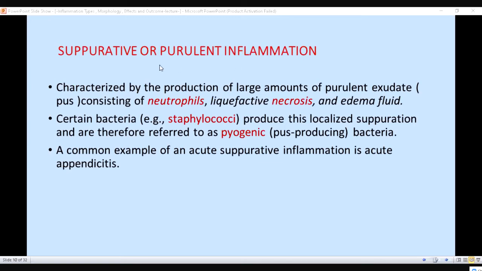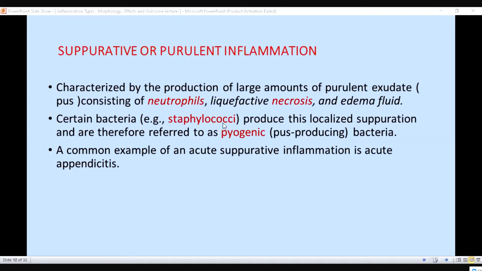Then there is the suppurative or purulent inflammation. It is characterized by production of a large amount of purulent exudate, such as neutrophils. Purulent means whenever there is pus formation. Now, pus consists of what? There can be neutrophils. It consists of dead cells, that is necrosis, and fluid. Necrosis means dead cells.